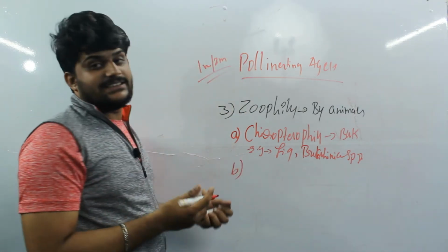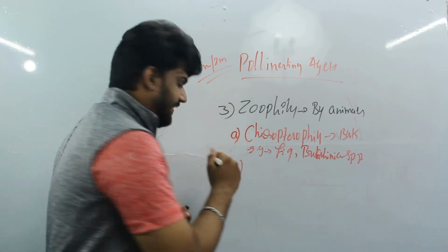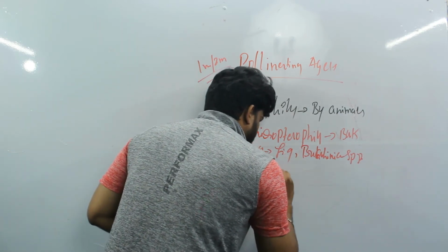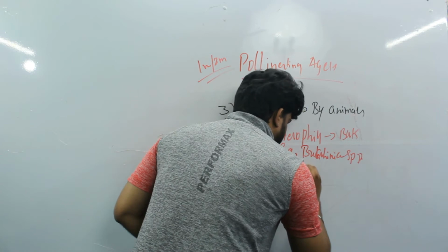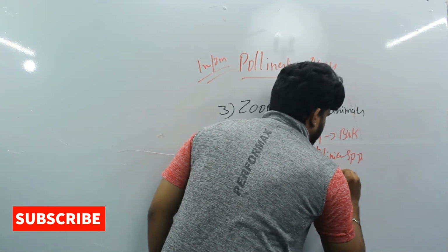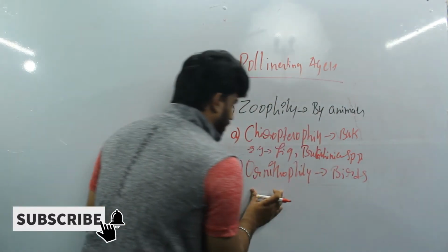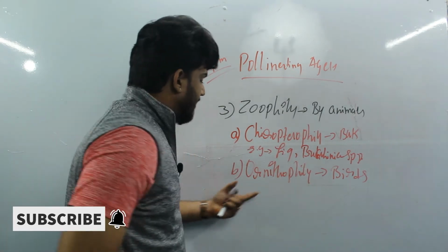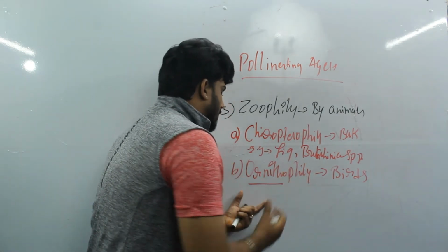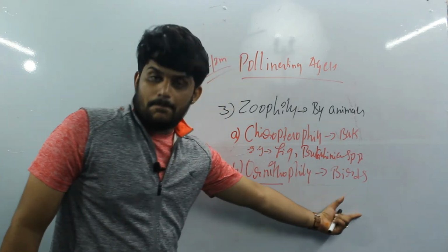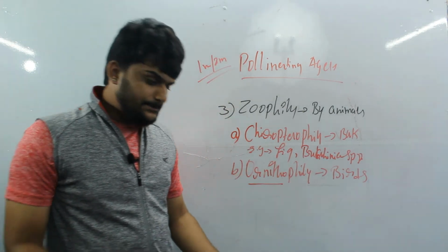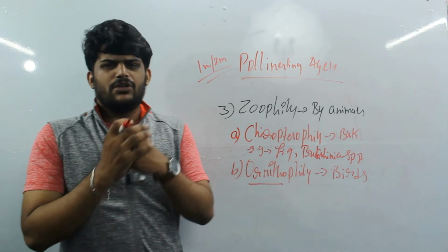And the next type is ornithophily. The name itself suggests pollination by birds, right? Ornithology is the study of birds; in ornithophily, the pollinating agent is a bird.